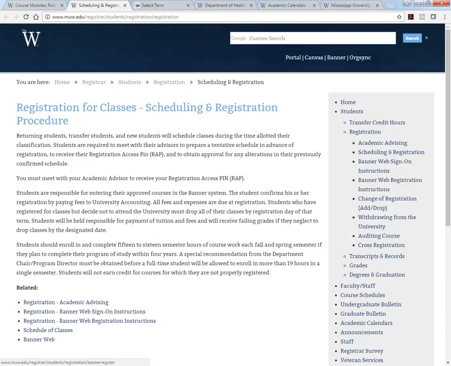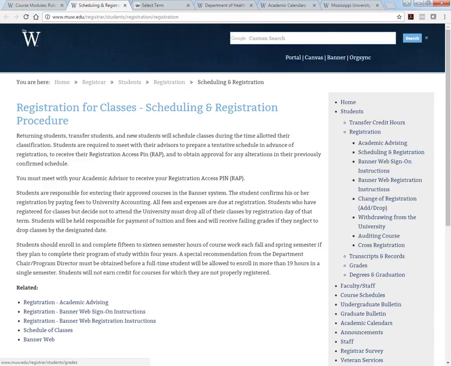Because remember, when you're advised, your advisor does not register you for classes. And that's good to know, because I know we don't see the same thing on Banner that y'all see. No. We have employee, faculty Banner. Y'all have student Banner. So we can't always tell you exactly where to click because it looks different. So this is adding, dropping a class. Withdrawing from the university. We hope none of y'all have to do this, but we know situations come up.